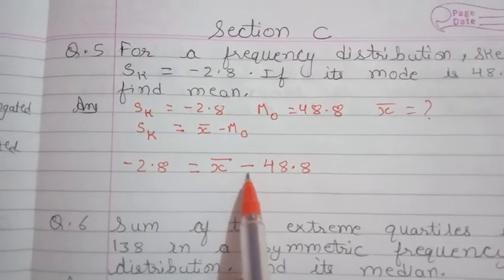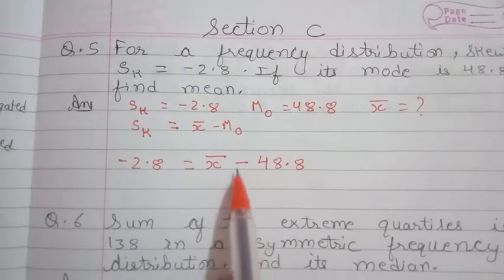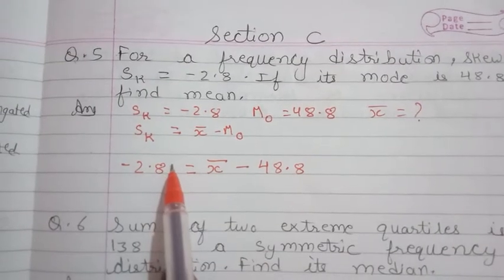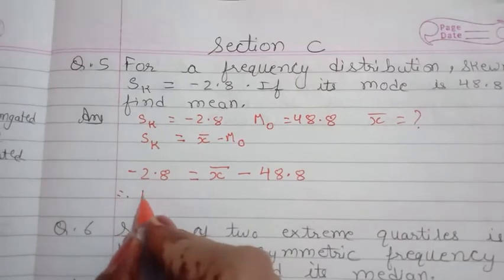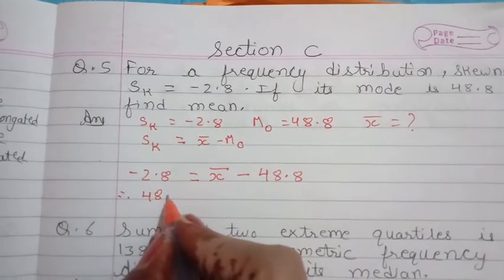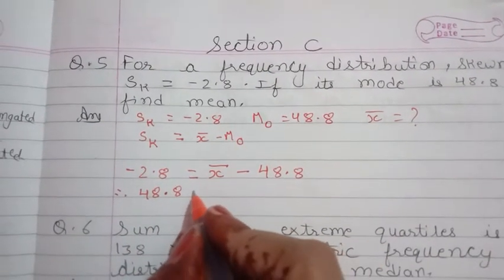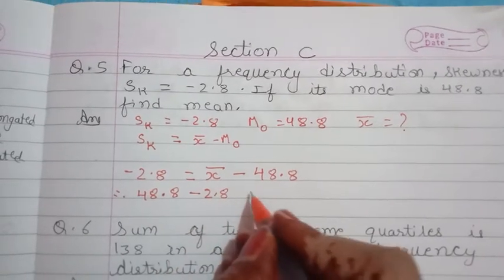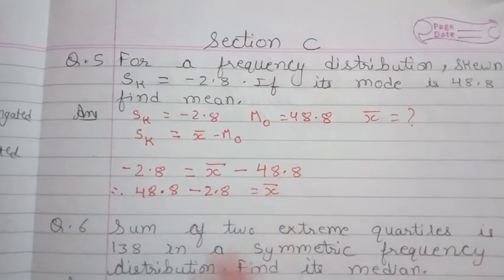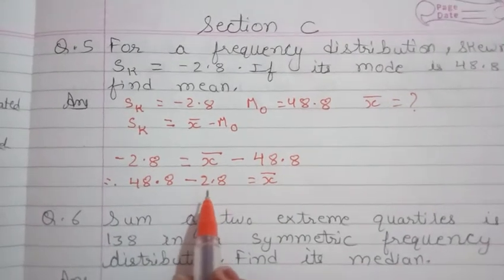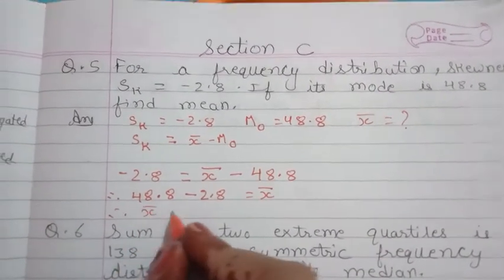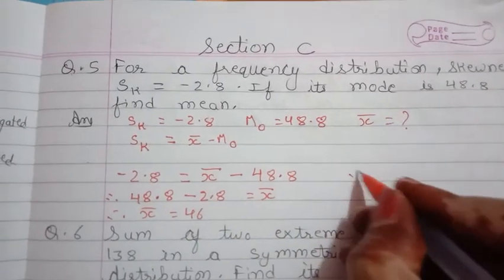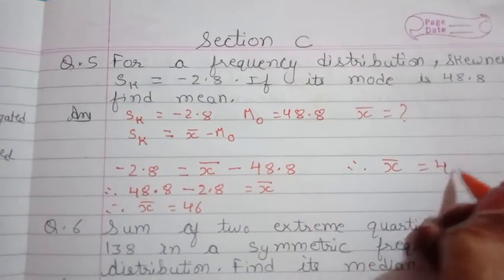Now x bar we have to find, so this we will take to the other side. As the number is negative on this side, on the other side it will become positive. Therefore 48.8 minus 2.8 is equal to x bar. If we do 48.8 minus 2.8, what will be our answer? 46. Therefore x bar is equal to 46.